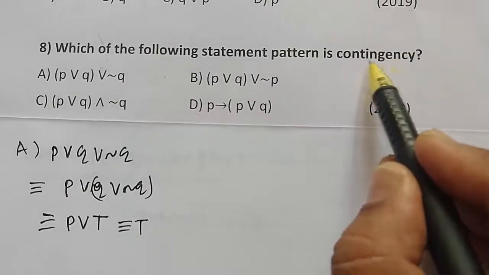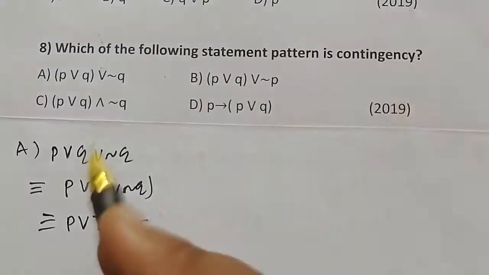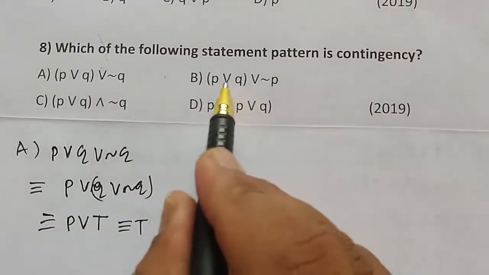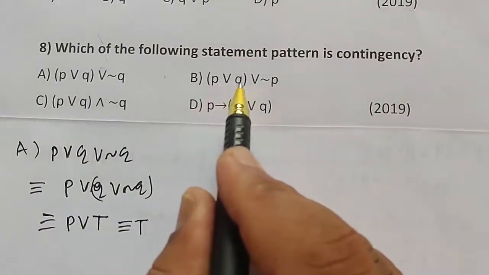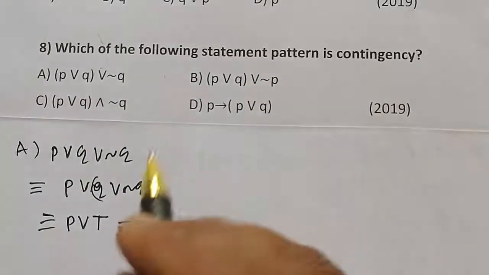The statement pattern contingency means it is neither a tautology nor a contradiction. So option B is also the same: P or Q or negation of P is also a tautology.